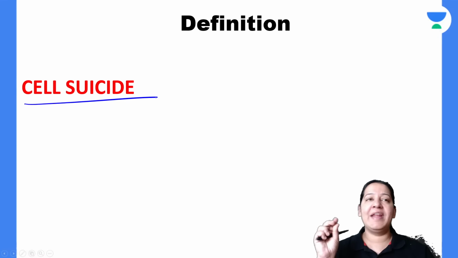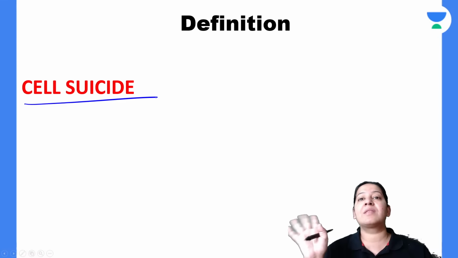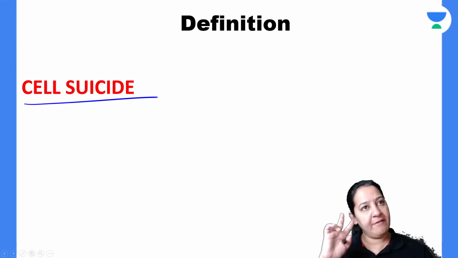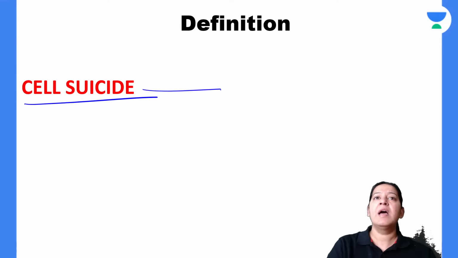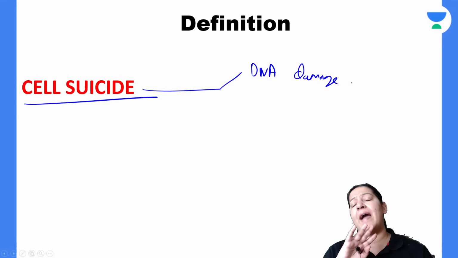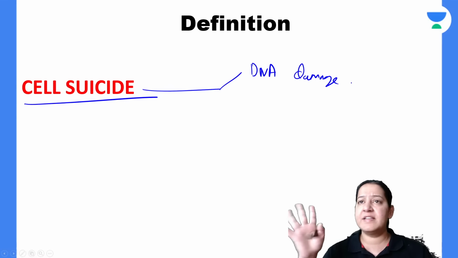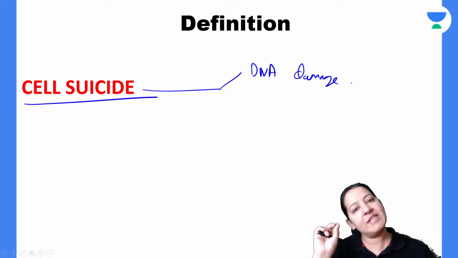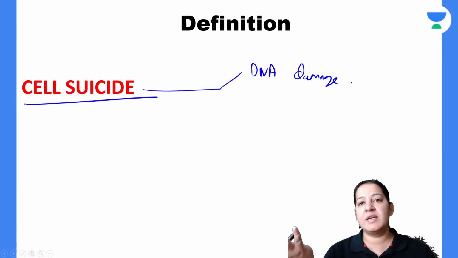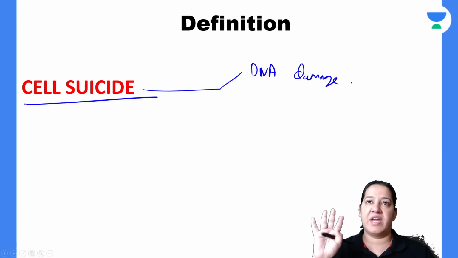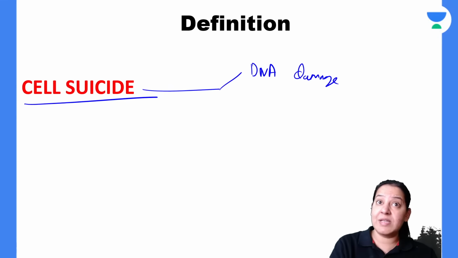In literal terms, apoptosis is nothing but the suicide of the cell. The cell can have one of two problems. What are the two problems? Either the DNA of the cell is damaged to such an extent that it cannot be repaired now. The P53 gene cannot repair the DNA now. So the cell will get a signal to please commit suicide, because the DNA is already damaged. There is no use in living. So that is the first reason the cell will commit suicide by apoptosis.